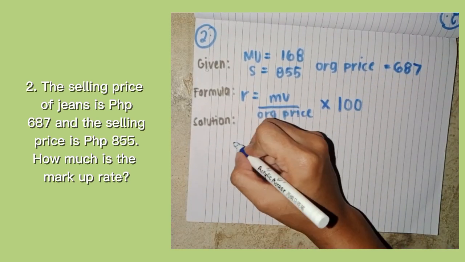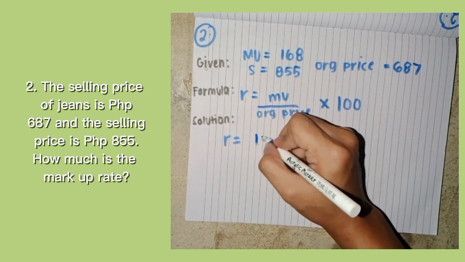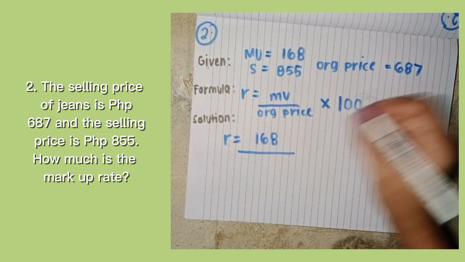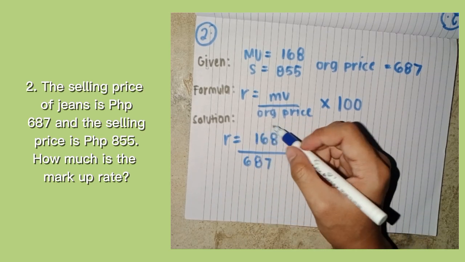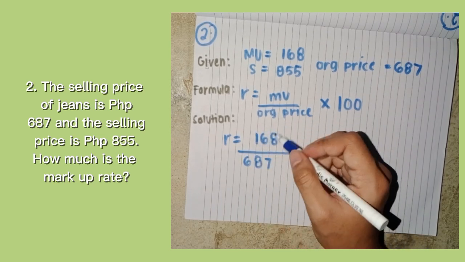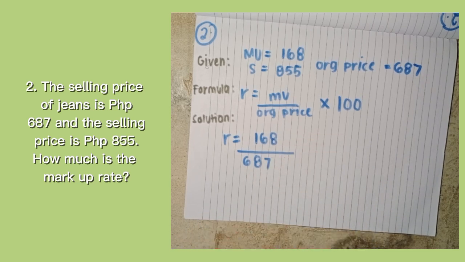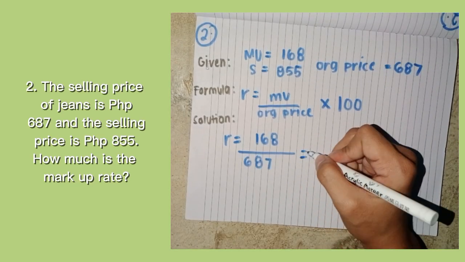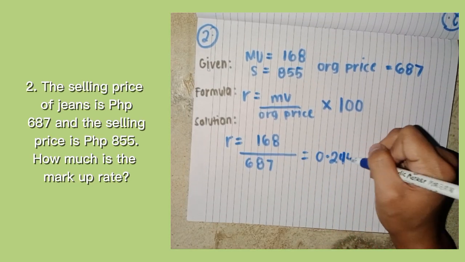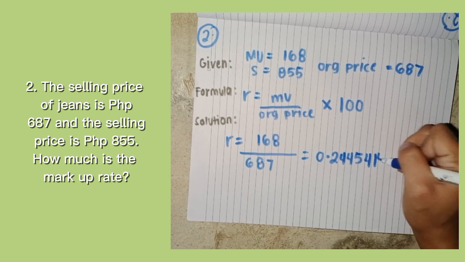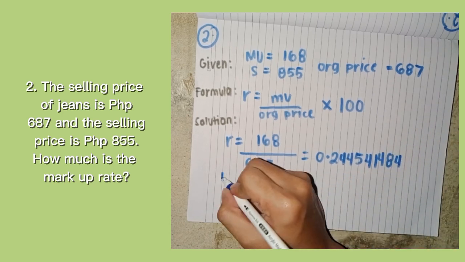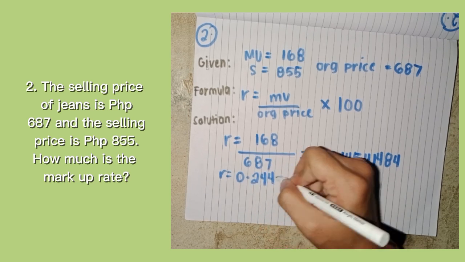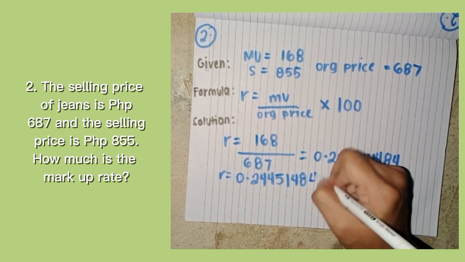So for the solution, markup rate is equal to the markup, which is 168 pesos, divided by the original price, which is 687. We are going to calculate this first to make it easier. So you guys can calculate this. 168 divided by 687 is equal to this answer. So we are going to copy all of that. So it is equal to 0.244541484. So we are going to bring it down. 0.244541484 times 100.